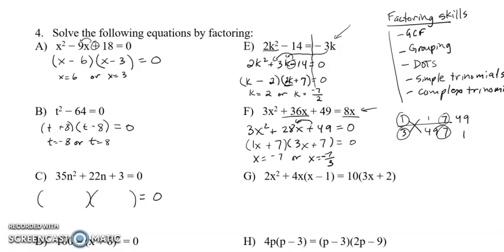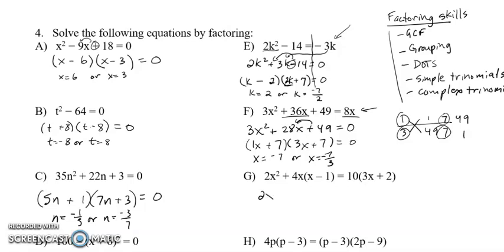The next question is another grouping question where you're going to be coming up with it. I'm just going to jump to the solution here because I want to speed things up a little bit. So I'm going to have 5n and 7n. I'm just guessing here, I'm hoping it's going to be right. And that's going to be 3 times 5 is 15, and 1 times 7, which is 7, equals 22. They're both going to be positive. N is equal to negative 1 over 5, or n is equal to negative 3 over 7.